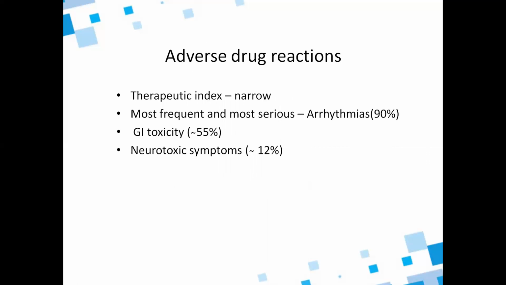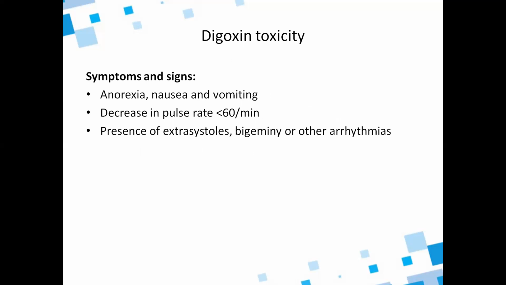What are the adverse drug reactions? The therapeutic index of this drug is very narrow, and the most frequent and most serious adverse drug reactions of this drug are arrhythmias. About 90% of the adverse drug reactions are arrhythmias, gastrointestinal toxicity approximately 55%, neurotoxic symptoms approximately 12%. And what are the symptoms and signs of digoxin toxicity? Anorexia, nausea and vomiting, decrease in pulse rate less than 60 per minute, presence of extrasystoles, bigeminy or other